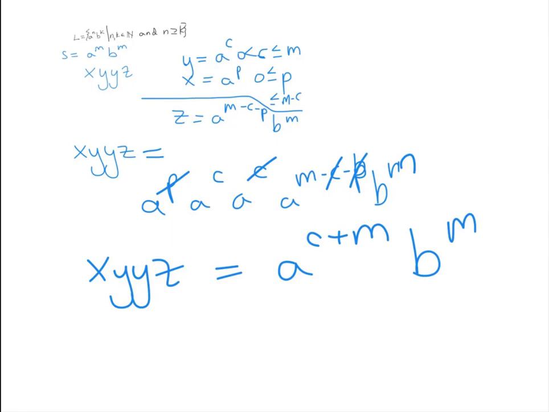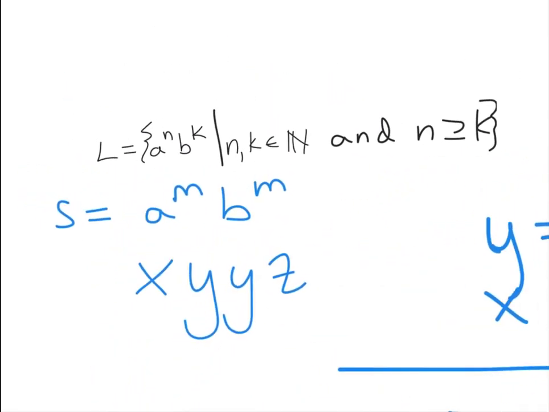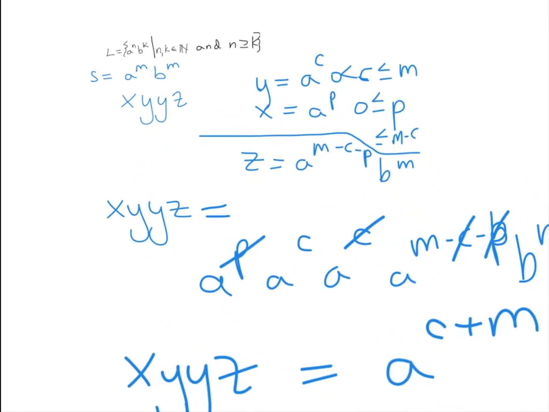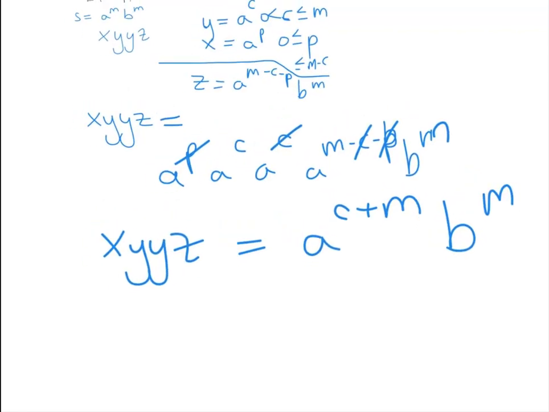But remember, the thing we were trying to show is not regular is these strings where the number of A's is greater than or equal to the number of B's, right? What we got here is we have the number of A's greater than the number of B's, so that's not a problem, right? So we couldn't use X, Y, Y, Z to complete this proof.